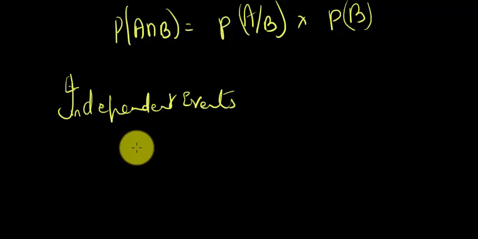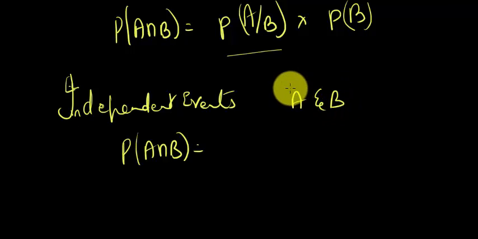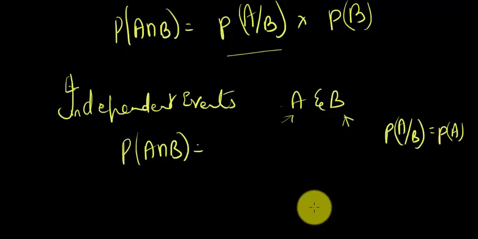Okay, so why am I saying that? Now let's look at this. I said the probability of A intersection B is equal to the probability of A given that B has occurred times the probability of B. Say, for example, A and B are independent, which means the occurrence of B has no effect on A, and the occurrence of A has no effect on B. So the probability of A given that B has occurred will simply be equal to the probability of A, isn't it?